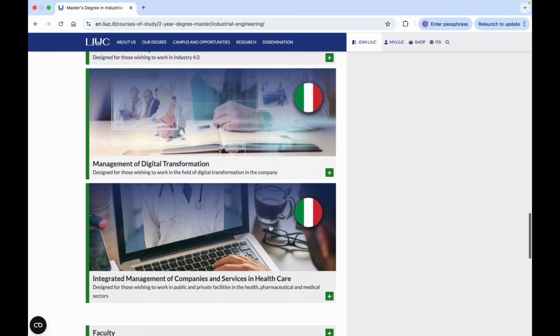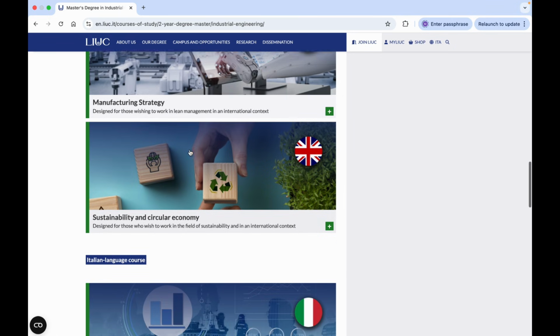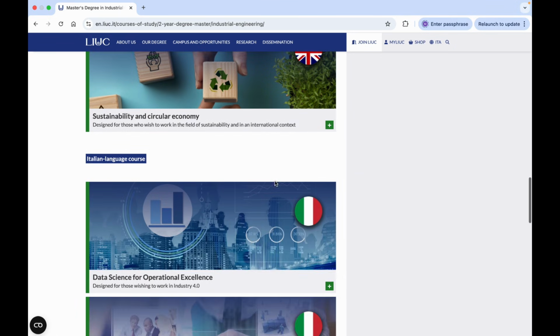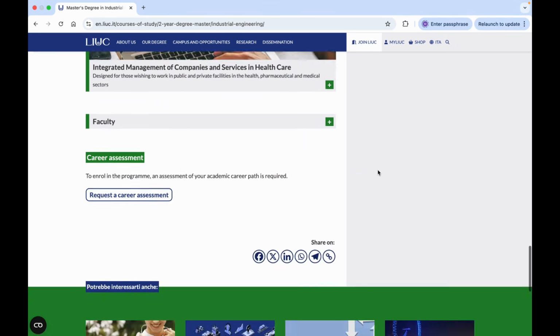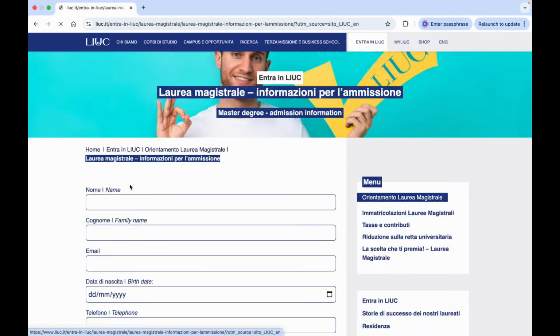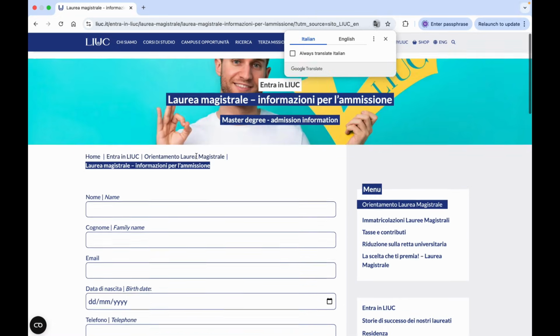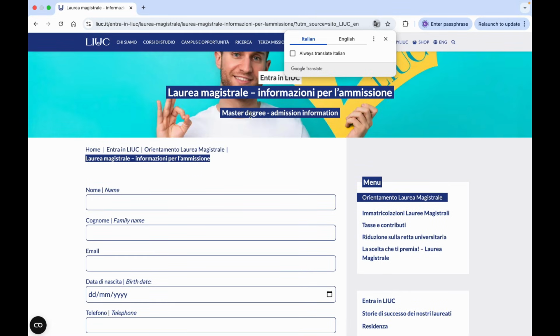The other courses are in Italian. So these two courses, manufacturing strategy and the sustainability and circular economy, are available in English, and similarly the procedure is same. You have to click here, request a career assessment, and you have to fill this basic form if you want to apply for master degree at this university.